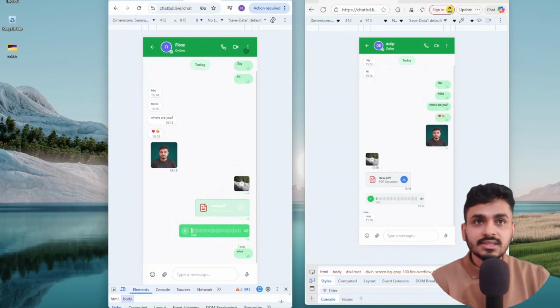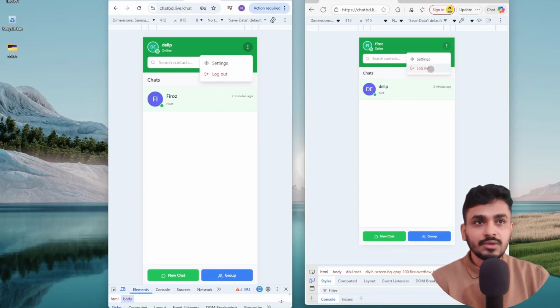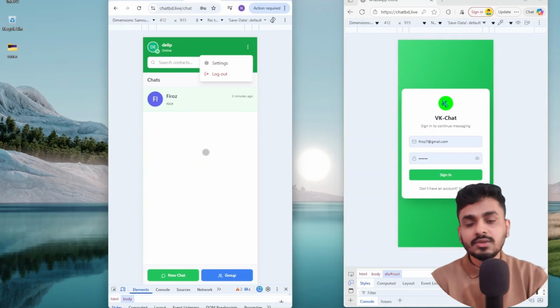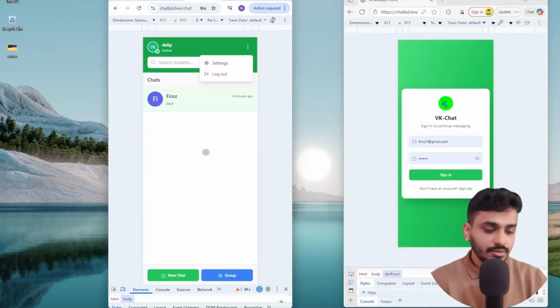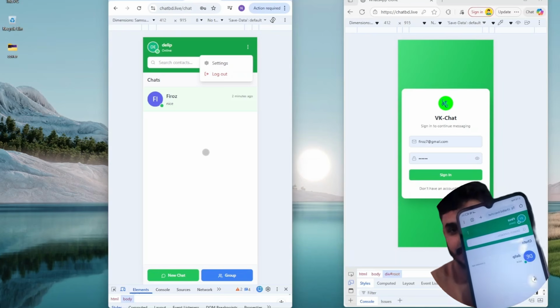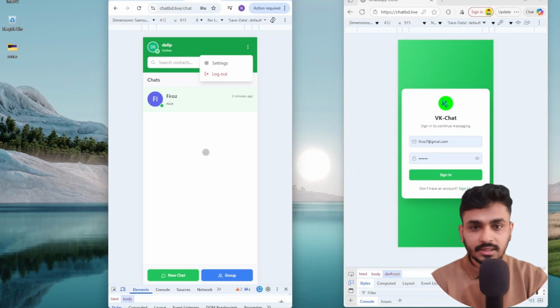Here I can also show you, suppose Dilip. So I need to log out Firoz Alam. I logged out from here, so here is Dilip. Now I need to log in from my mobile phone. Here is Firoz Alam, so now you can see this is Firoz Alam. Now I can call Firoz Alam. I can call this account, so I can call it.